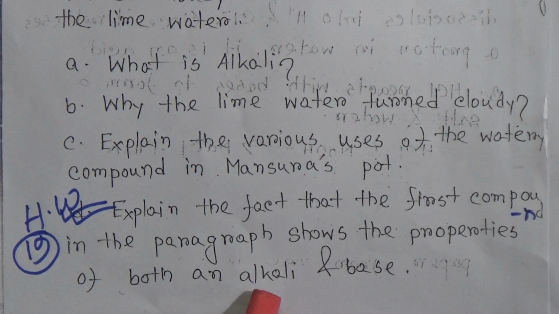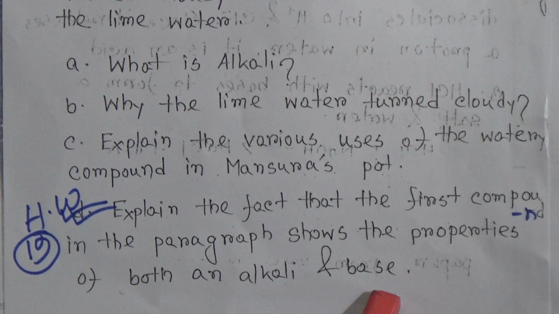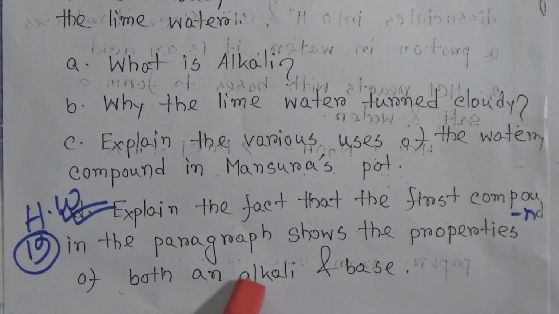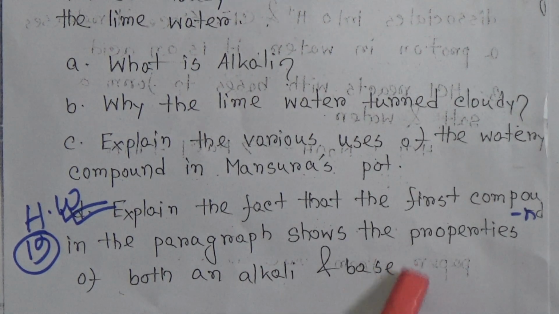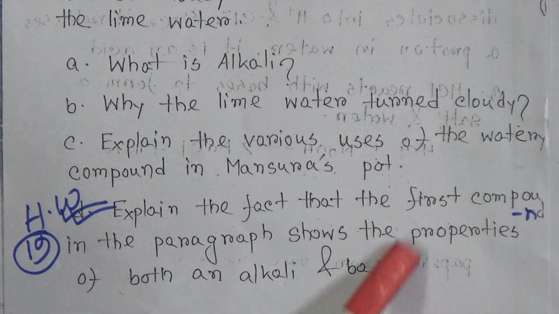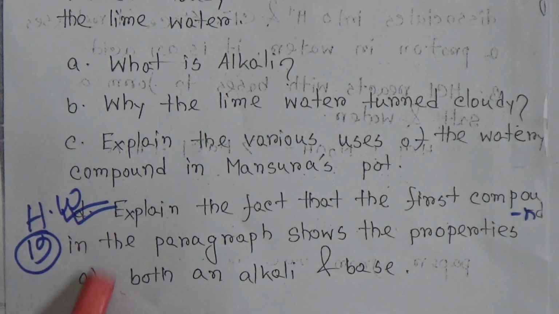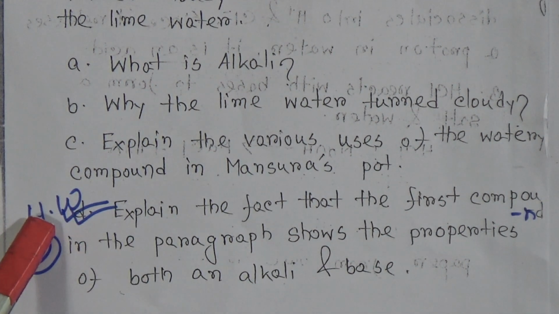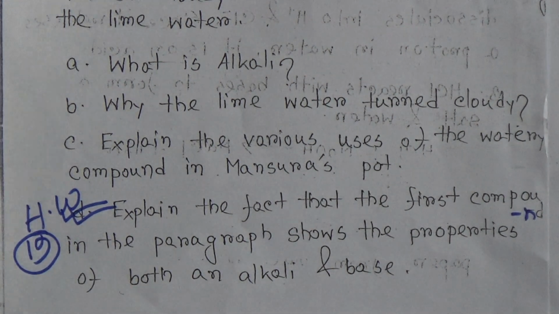And we know all the alkalis are bases, but all the bases are not alkalis, because the lime, calcium hydroxide, is an alkali. It is both alkali and base. It is your homework. You have to write this question's answer as your homework. You can take help from your book, and you will submit on Saturday from 9 am to 3 pm.